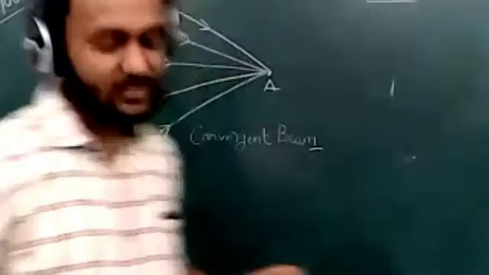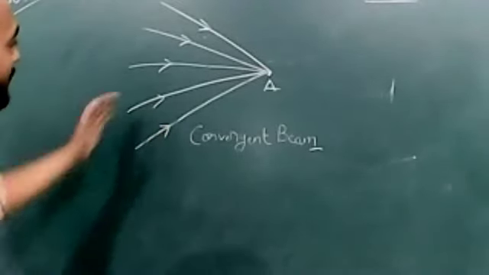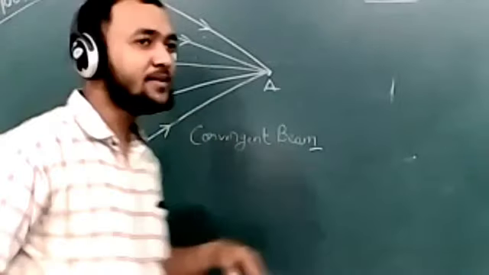Now, what is a divergent beam? Just the opposite of the convergent beam. Here the light rays come from different directions and meet at a single point. What happens in a divergent beam?